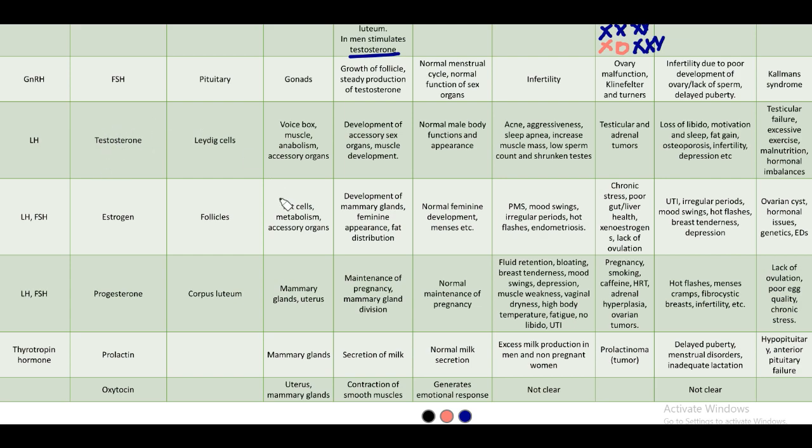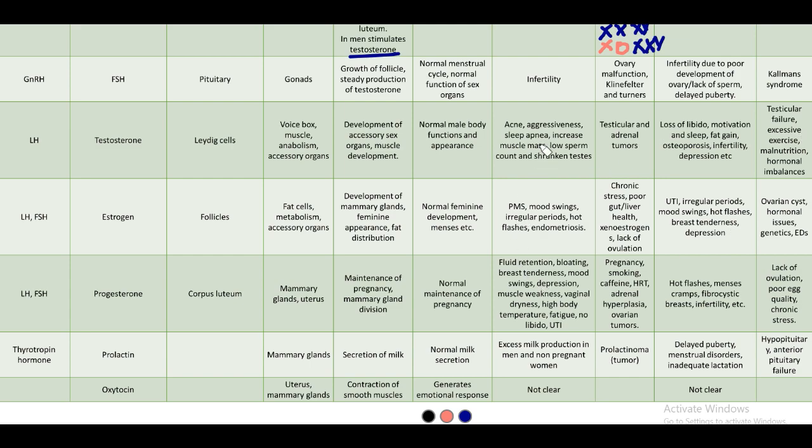Then we have the testosterone. Testosterone is secreted by the Leydig cells, cells present between the seminiferous tubules, due to the luteinizing hormone. It helps in development of the voice box, muscle anabolism, and development of accessory sex organs, normal male body functions and appearance, that is facial hair, body hair, etc. If it is too much, acne can occur. So too much testosterone can cause acne, too much aggressiveness, sleep apnea, increased muscle mass and low sperm count and shrunken testes.